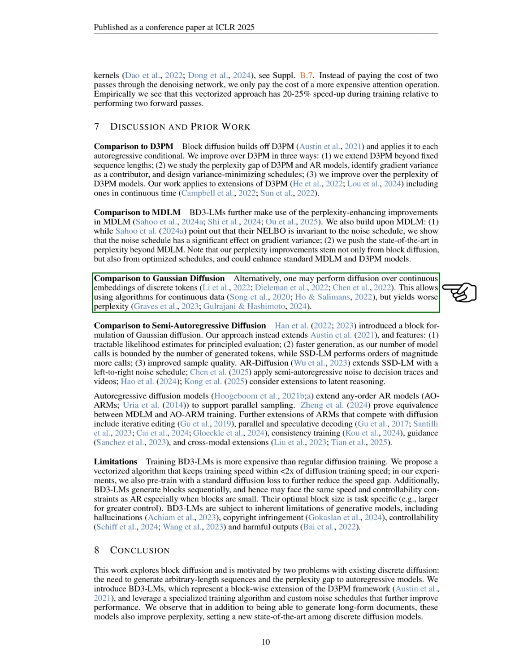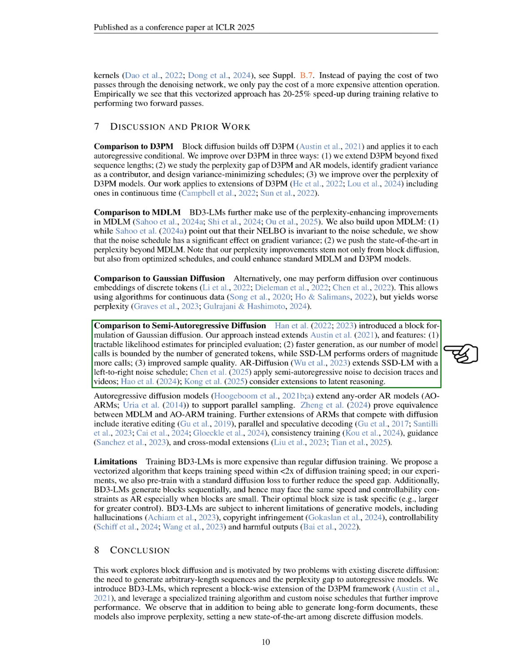When comparing to Gaussian diffusion, we note that performing diffusion over continuous embeddings of discrete tokens allows for the use of algorithms designed for continuous data, but results in poorer perplexity. We also address semi-autoregressive diffusion, which introduced a block version of Gaussian diffusion. Our method extends this approach and offers tractable likelihood estimates for evaluation, faster generation since our model calls are limited to the number of generated tokens, and improved sample quality.